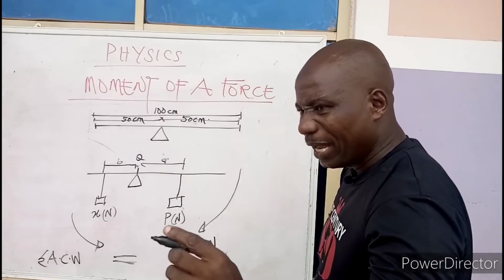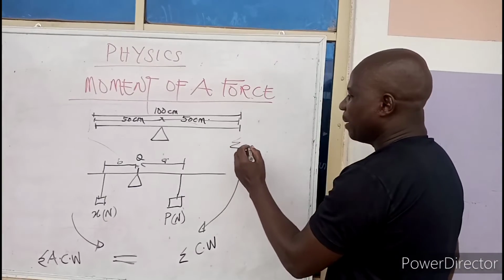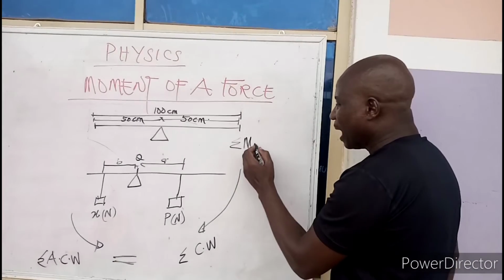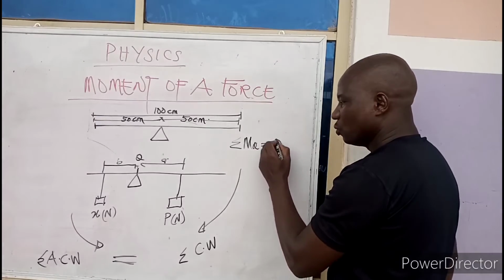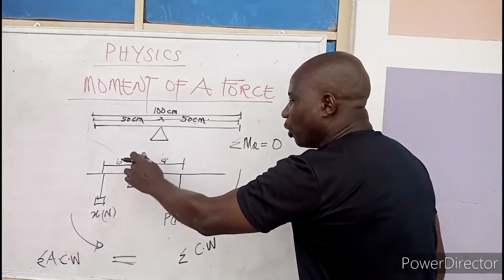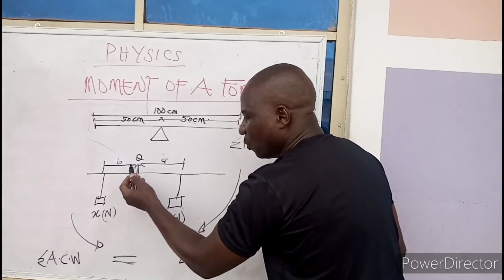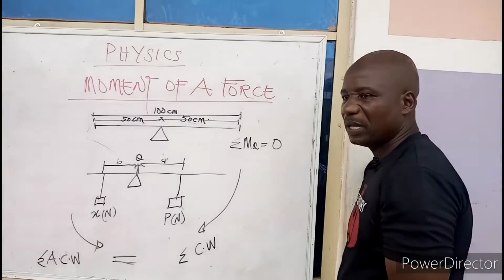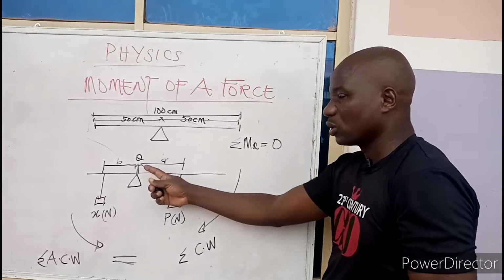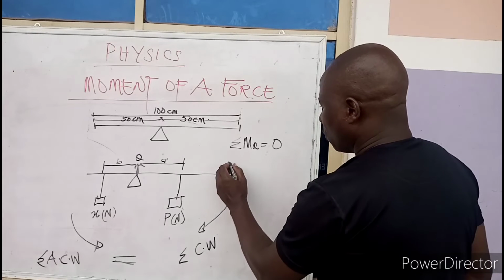When you are taking moment about a point, the summation of moment about Q must be equal to 0. Why? Because it has magnitude, but the distance is equal to 0. It doesn't have a perpendicular distance, so it is equal to 0 there. Then let's go to our clockwise moment.